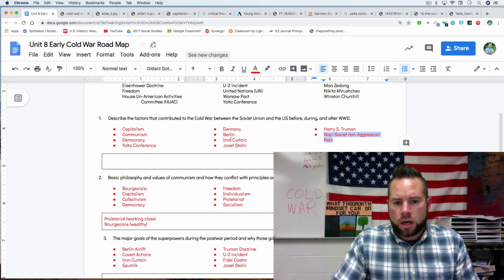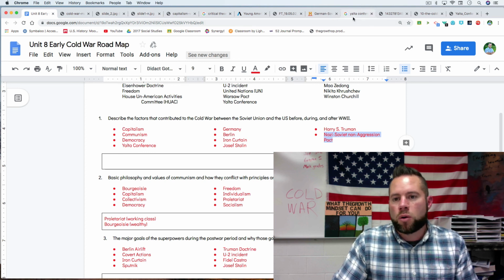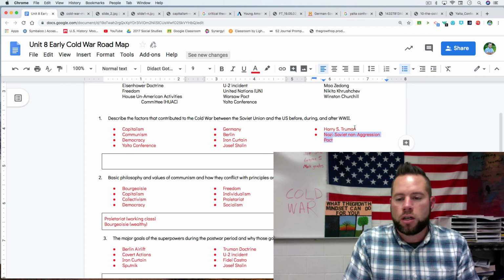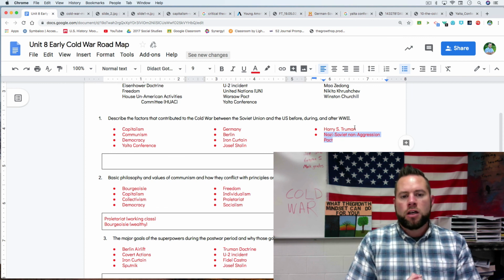So we have talked about the Iron Curtain, Berlin, Germany, Stalin. Truman is going to take over for FDR. He's going to be the president to get this whole Cold War thing going when he is president. So I think that's it.